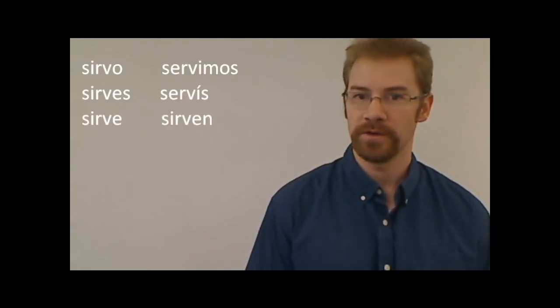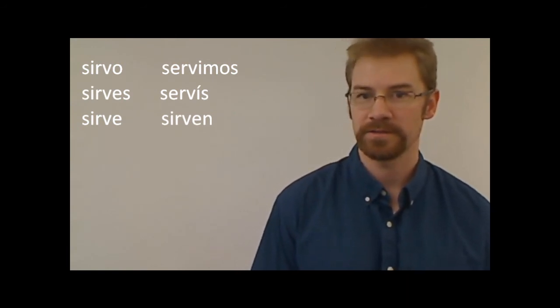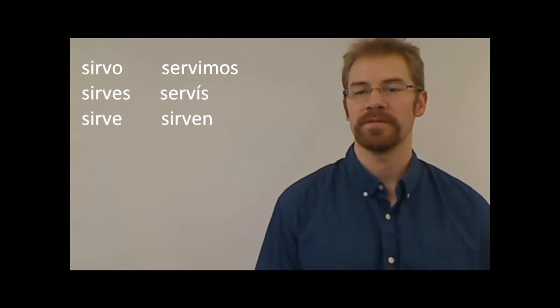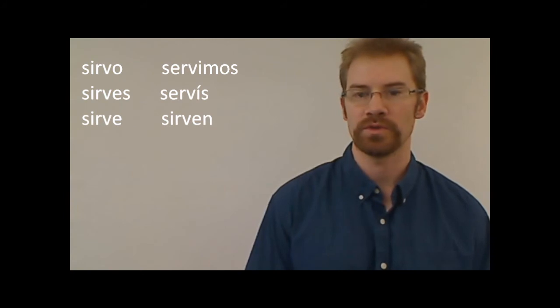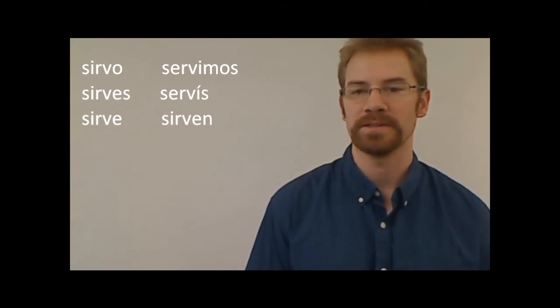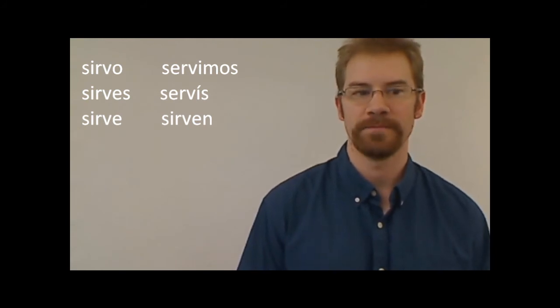So knowing that the verb servir means to serve, and the E changes to an I, take a second, jot it down. What would be the conjugation of servir in the present tense? The conjugations would be as follows. Yo sirvo, tú sirves, él, ella, usted sirve, nosotros servimos, vosotros servís, ellos, ellas, ustedes sirven.